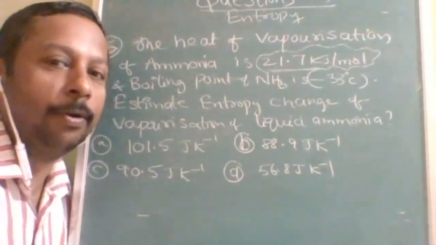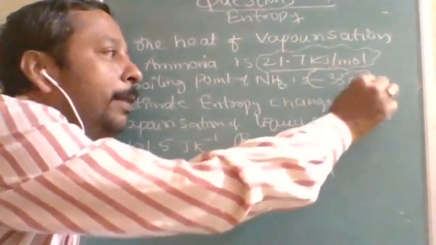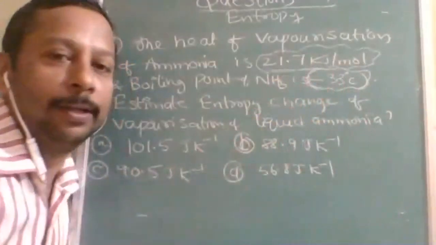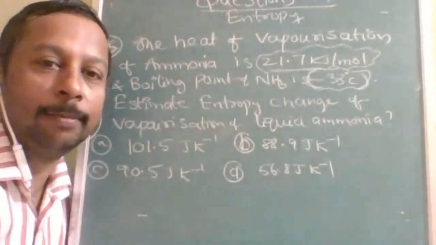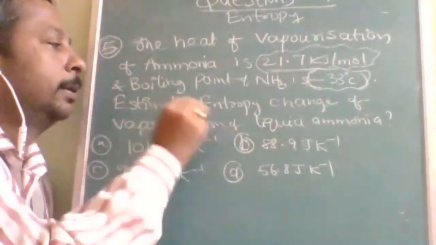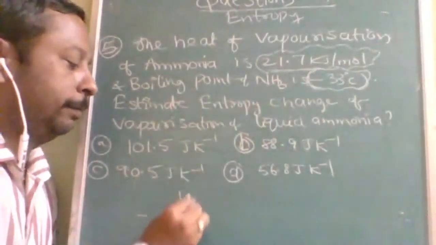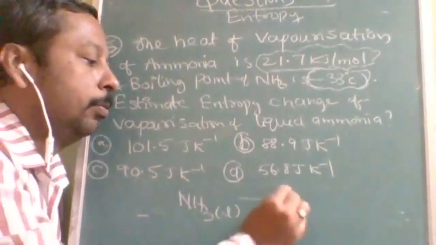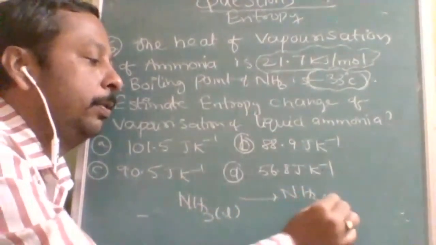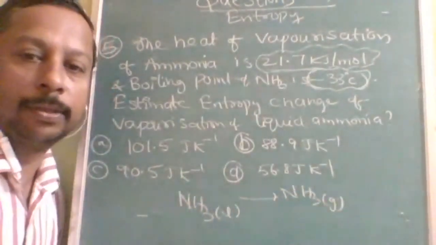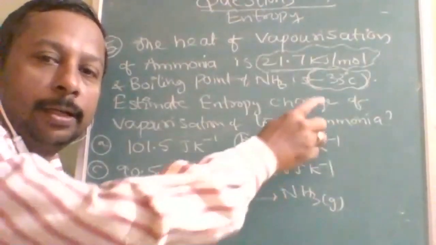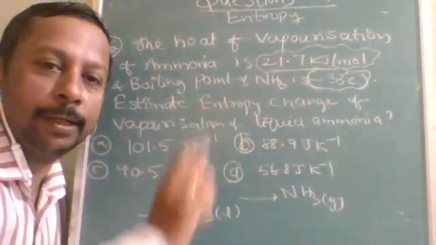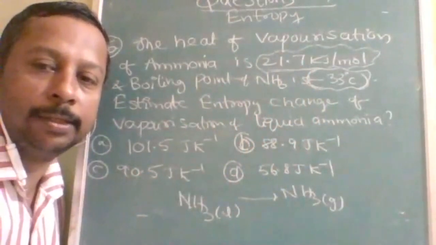The boiling point is also very problematic if you are not habituated to those values. Estimate the entropy change of liquid ammonia, that means NH3 liquid to NH3 gas. What is the entropy change? If you avoid these two traps, you will definitely get the answer. Very easy question.